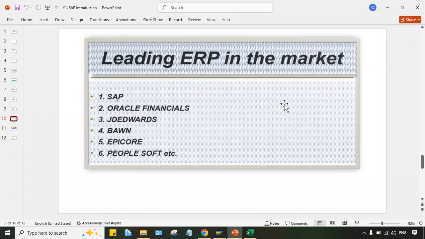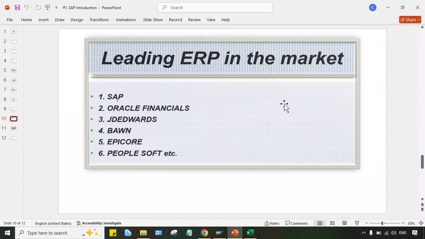Customized ERP means, let's suppose there is a particular organization with some unique requirement. So they approach an IT company and request it to develop a particular ERP or software for their organization only, to meet their requirement. That is called customized. In the sense, that kind of ERP or software is developed for a particular organization, so it stays within that organization itself.